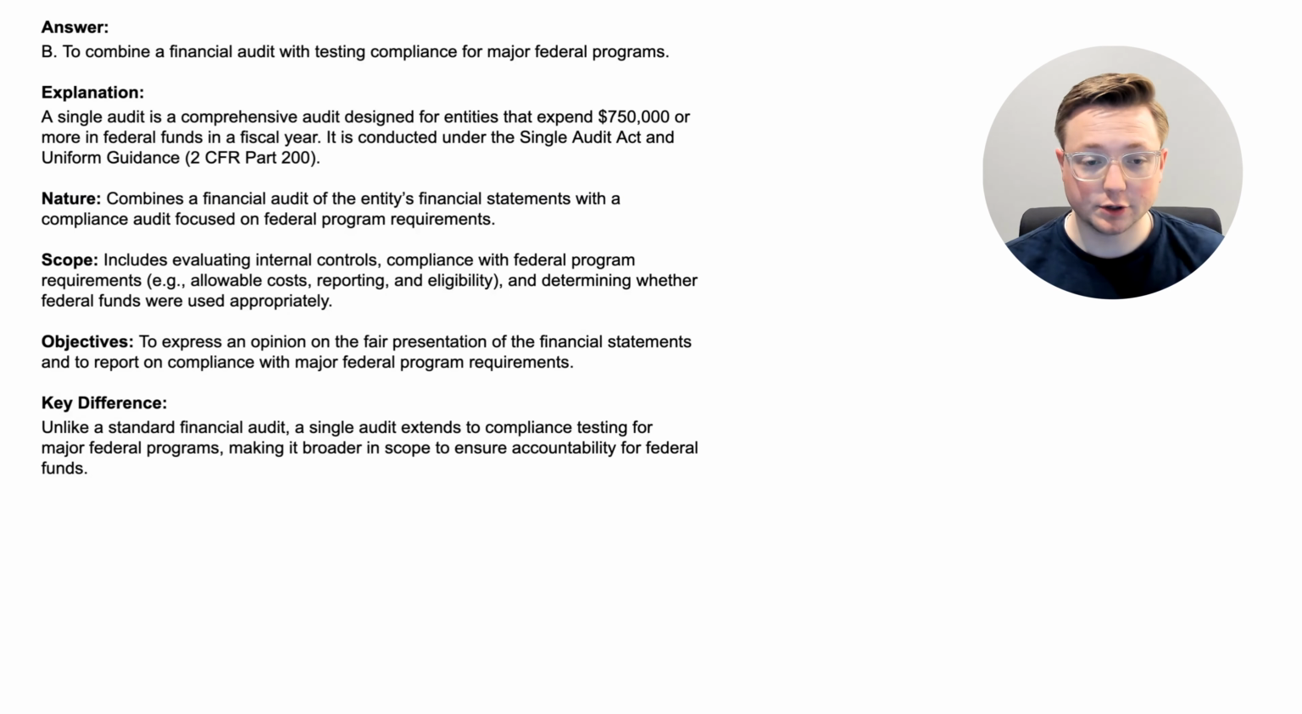Now let's talk about the nature, scope, and objectives. First, for the nature, combines a financial audit of the entity's financial statements with a compliance audit focused on federal program requirements. And we talked about compliance audits in the previous video. Basically, that's where you're testing to make sure that they are complying with the rules, the regulations that they are under. Now let's talk about the scope. Includes evaluating internal controls, compliance with federal program requirements, and that would be things like allowable costs, reporting, and eligibility, and determining whether federal funds were used appropriately.